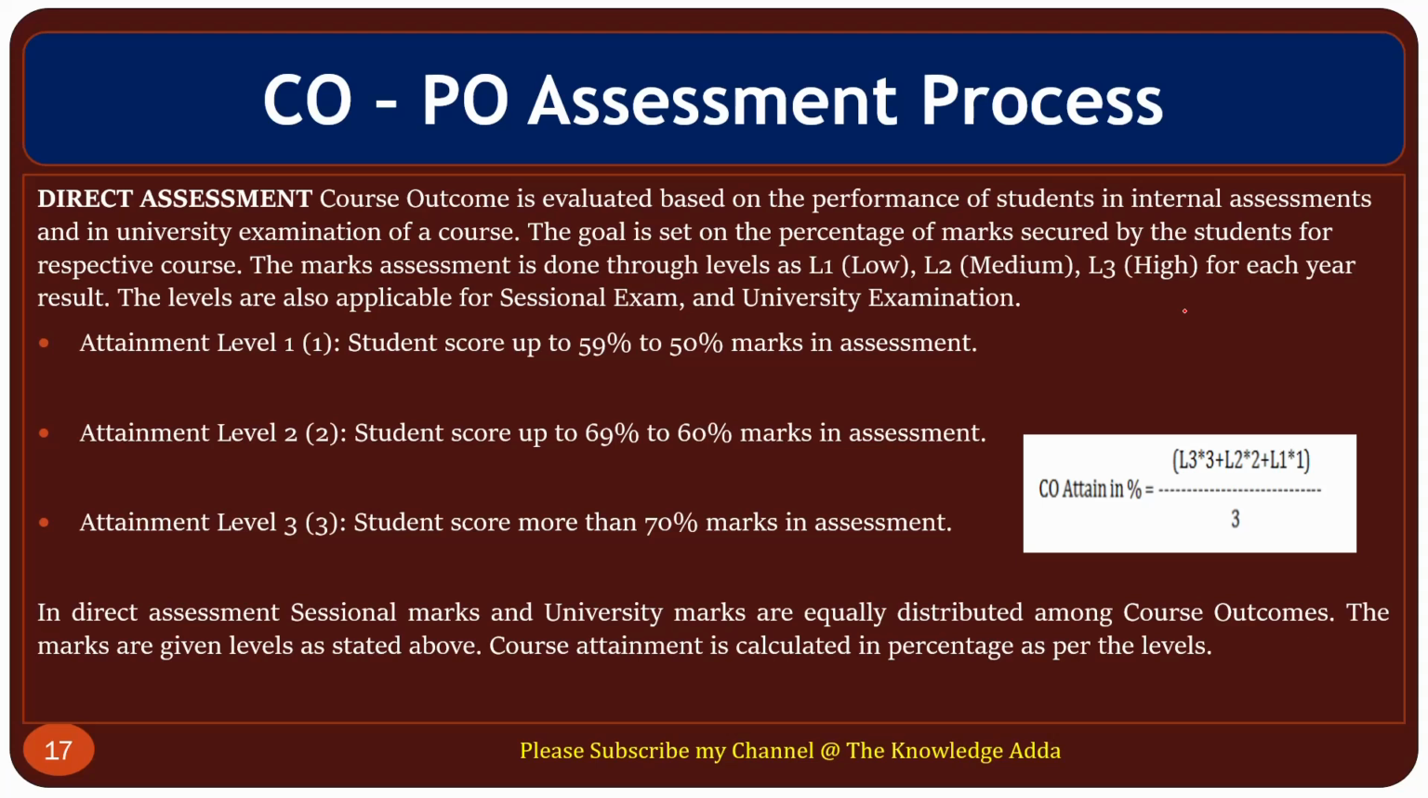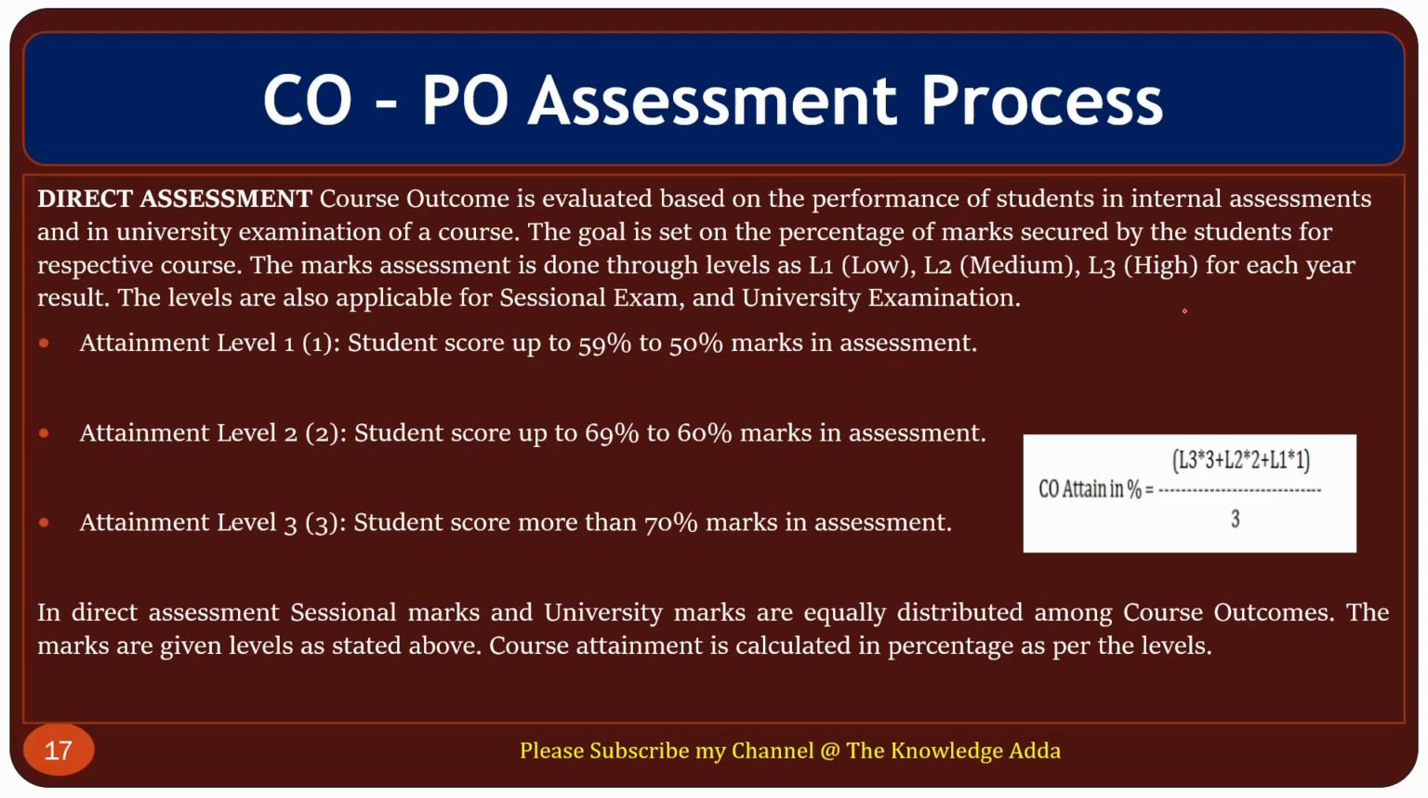First one is attainment level 1: if a student scores 50 to 59%, that is attainment level 1, which means low. If he scores 60% to 69%, that is attainment level 2. If the score is 70% or more, that is attainment level 3.